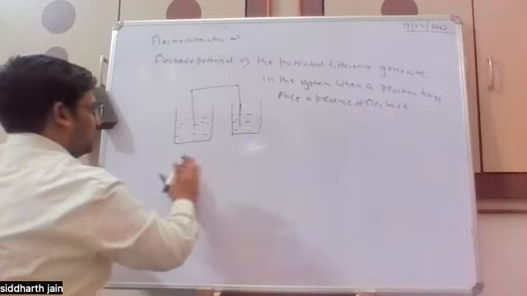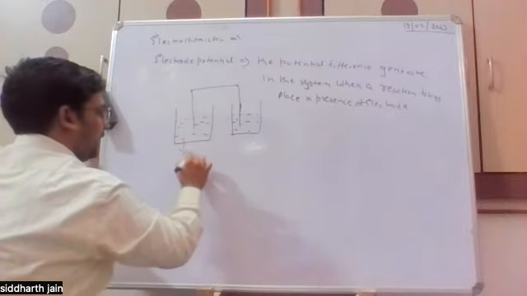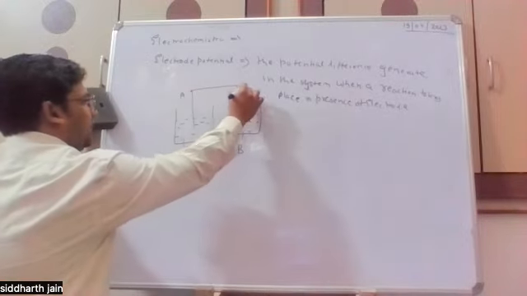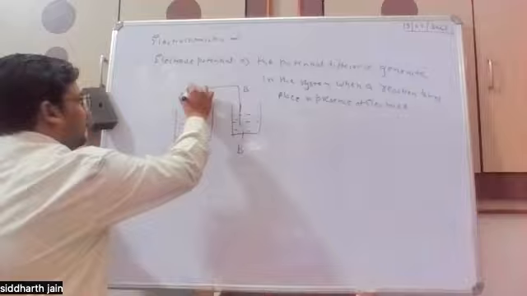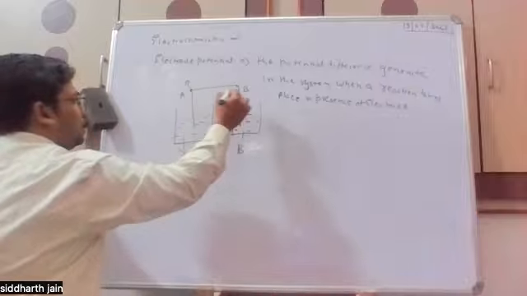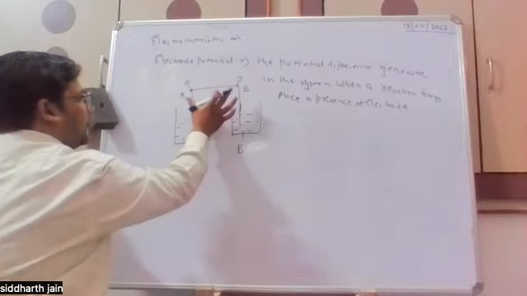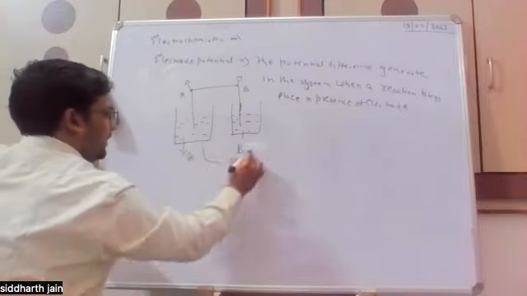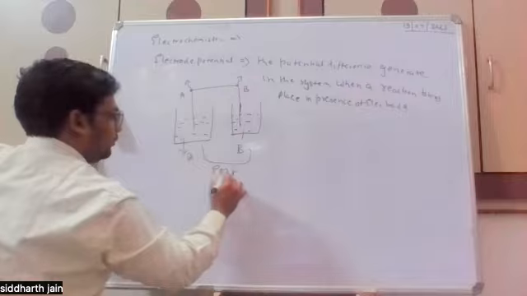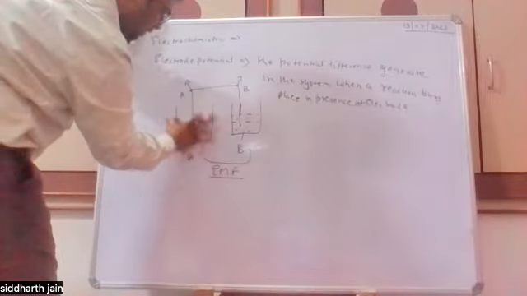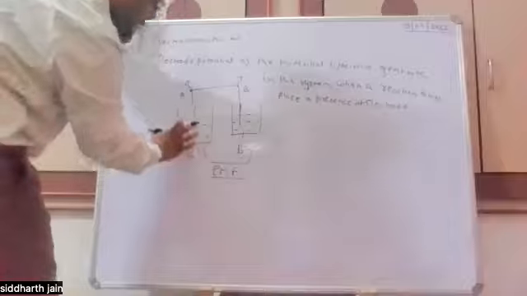Let's say this is solution A, this is solution B, this is electrode A, and this is electrode B. Whatever potential is generated on this electrode is called its electrode potential, and the complete potential difference is called the EMF between the two. So electrode potential is just the potential developed on a single electrode when it is dipped in a solution and connected to the cell.